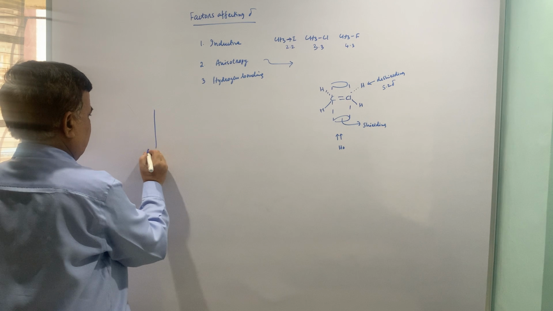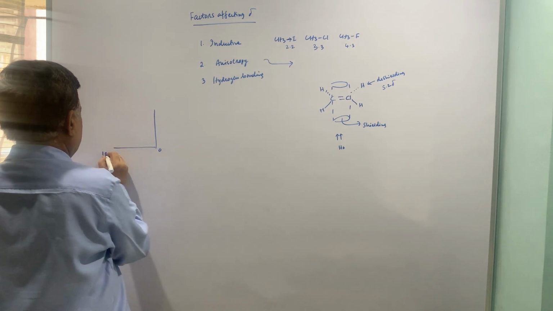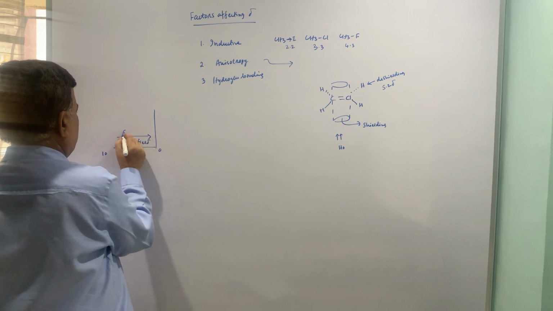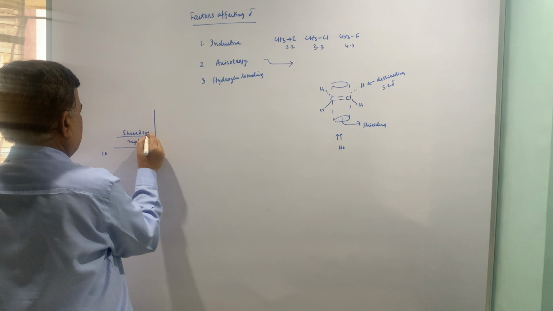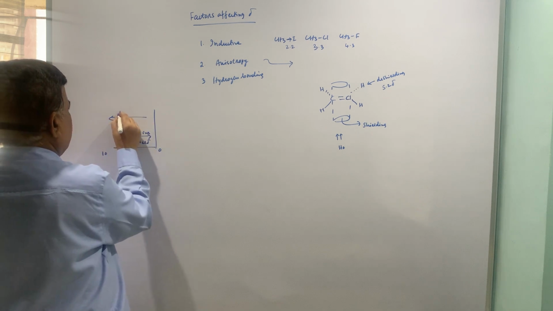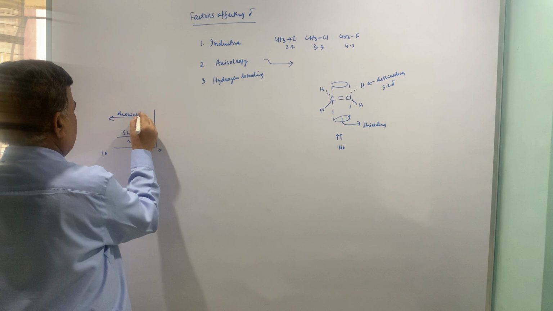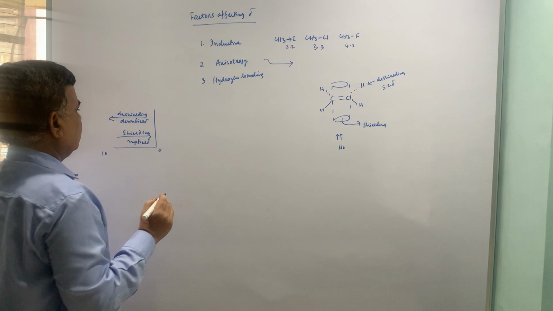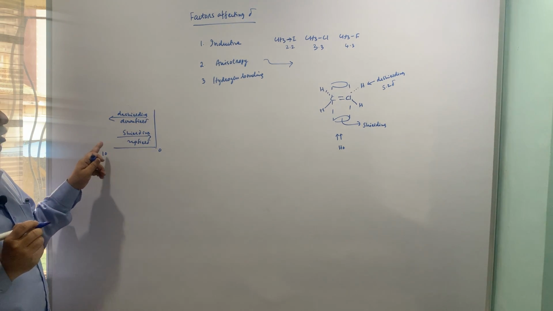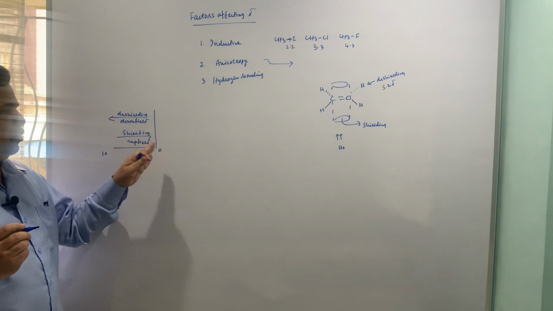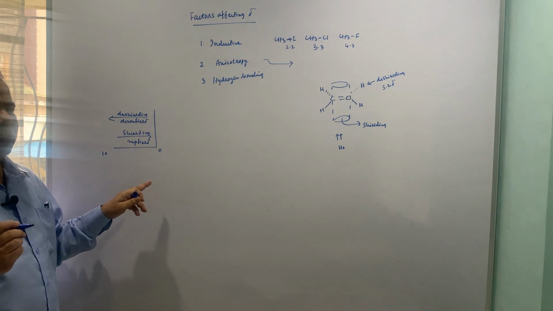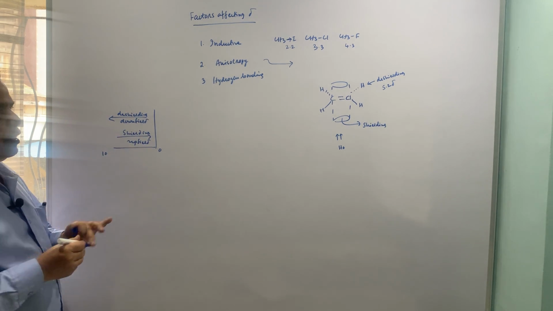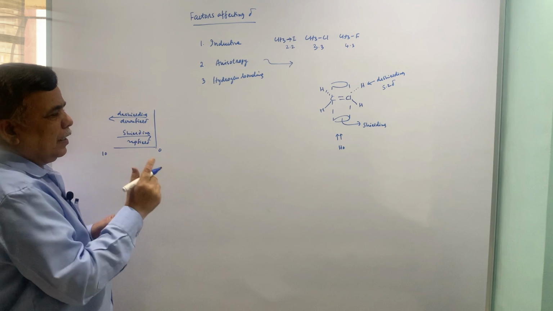because we have said that if I am going this way, it is upfield shift or shielding. If I am going this way, it is de-shielding and downfield shift. So, upfield shift means shift towards small delta value, and more delta means those are de-shielded. So, 5.2 is de-shielded one.